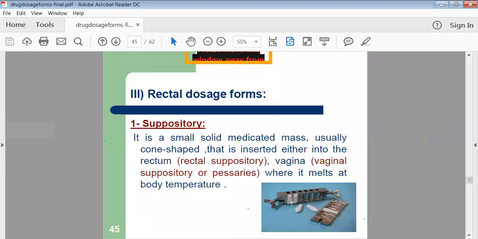Then suppositories are there. These are rectal-type preparations. Generally, they are inserted through the rectal cavity or the anus, and suppositories can be administered to the vaginal cavity also. See, these are the suppositories I have shown here. They look like a bullet shape.